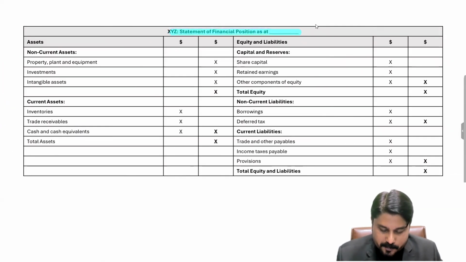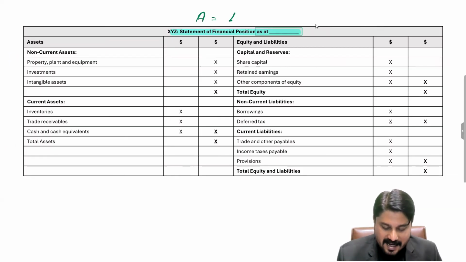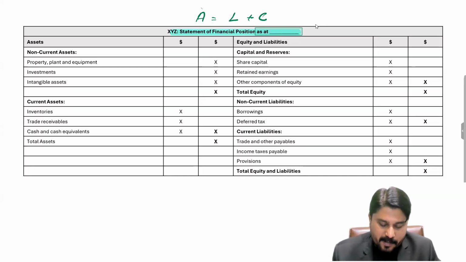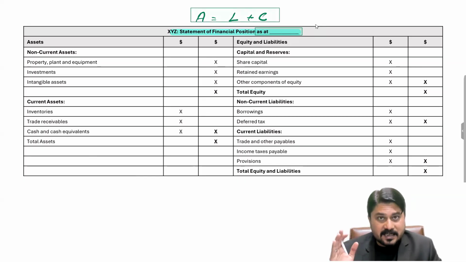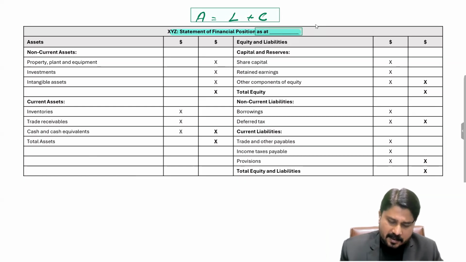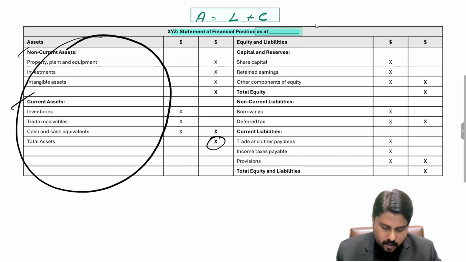And the balance sheet is prepared at a specific point in time. That's the reason we use "as at", because it is to be shown in the balance sheet. We prove the accounting equation. And what exactly is this accounting equation? For a company, assets are equal to liability and capital. That's the basic accounting equation, and this accounting equation is proved for a company by making the balance sheet as at a specific point in time, and that's the year end date. So that's the reason we use the term statement of financial position as at year end date. And in the balance sheet, we write the assets, the current assets, the non-current assets, and the sum of these two as total assets.